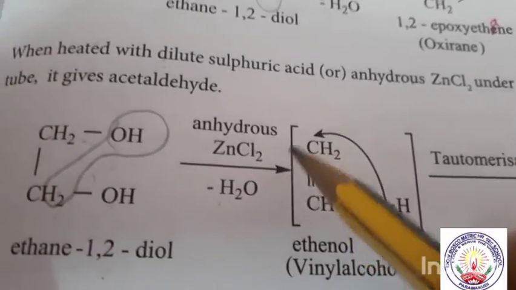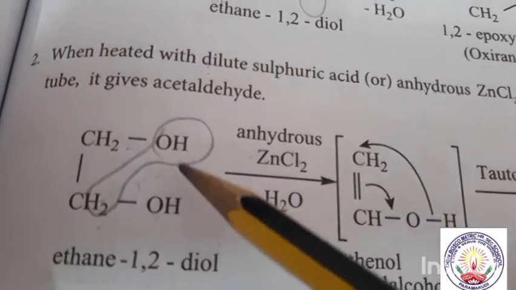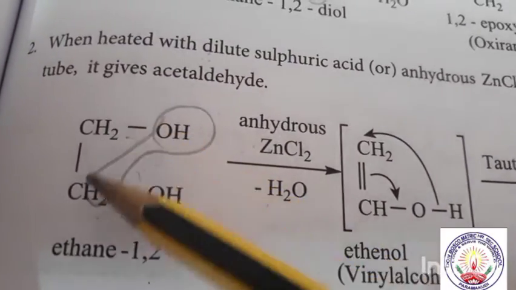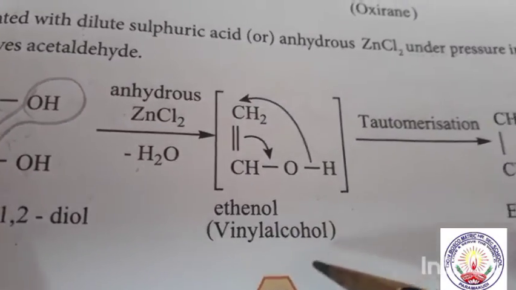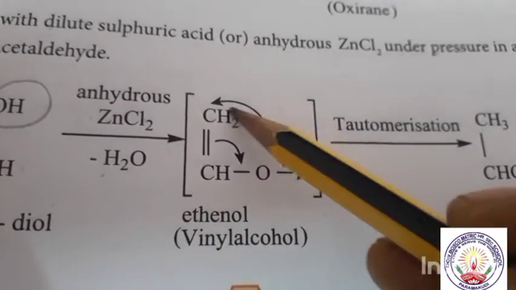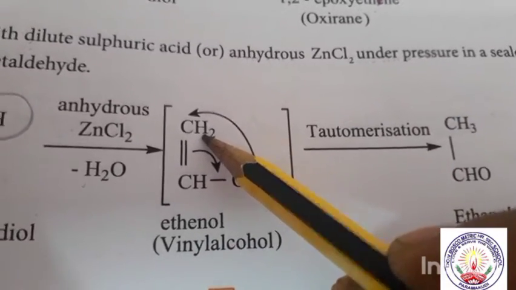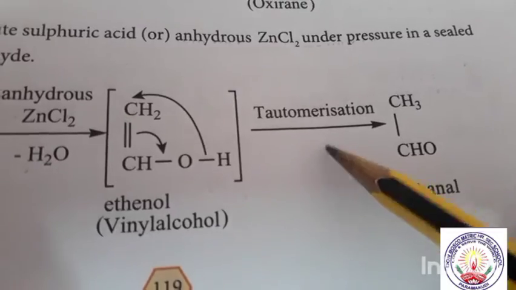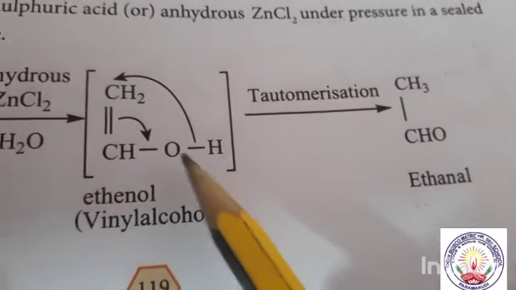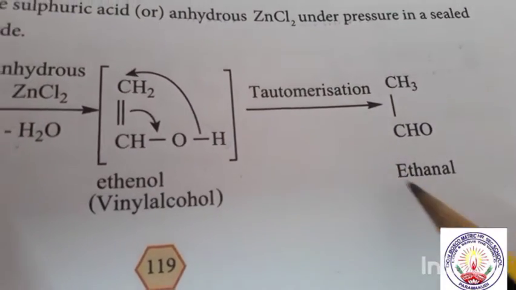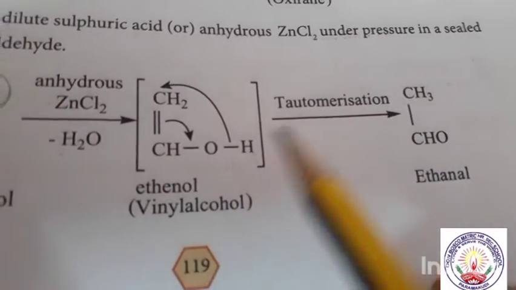What is vinyl? When this OH is present on the carbon next to the double bond, this is called vinyl alcohol. So this hydrogen attacks this CH2 in order to attain stability, and that is called tautomerization. So this hydrogen attacks this CH2 and becomes CH3, and the remaining is CHO. This is ethanal, and this is called vinyl alcohol.